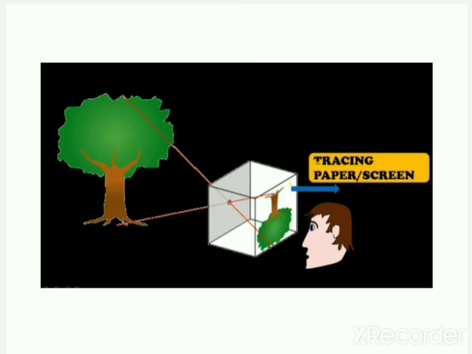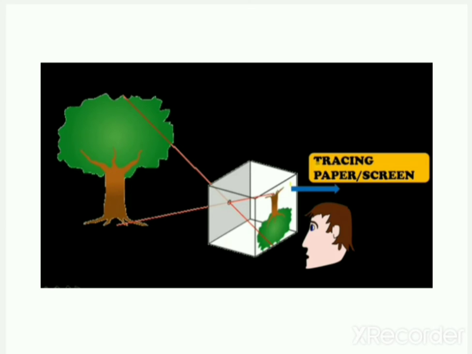Means from the top, you can see light emits and it reflects towards the lower point of the tracing paper. Then the light rays coming from the lower point of the tree, you can see the lower point of the tree, pass through the pinhole and strike the tracing paper at the upper point. So the image which is created through the pinhole is an inverted image. The image is in the same color as the object. The tree has green color, so your image is also in a green color, but the image is inverted.